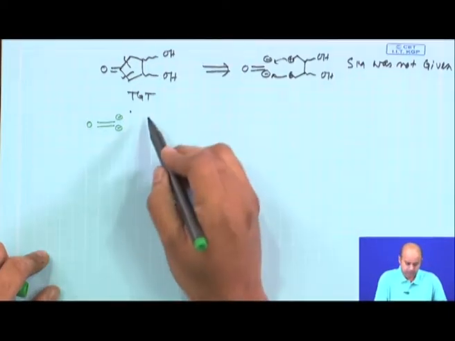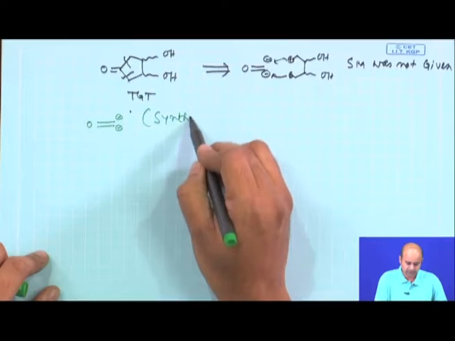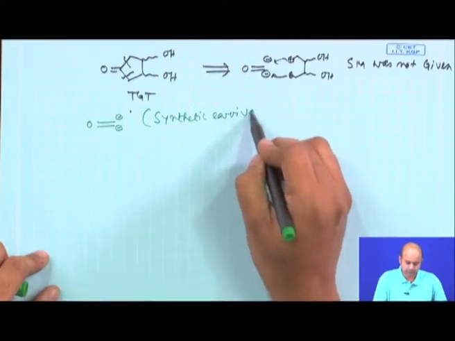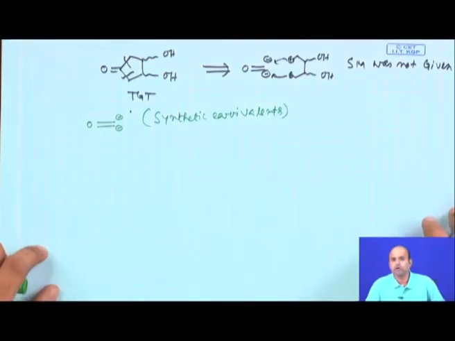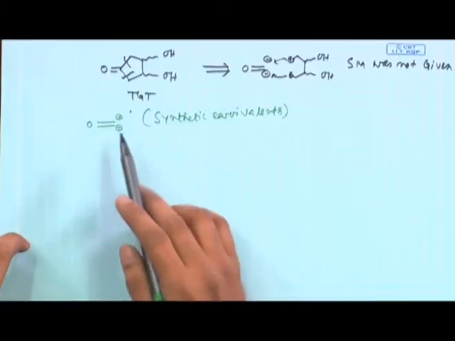This species we will be covering in detail when we talk about synthetic equivalents. Synthetic equivalents are basically charged, imaginary species which in reality may not exist, but you have to think about those species where the charge has been given.